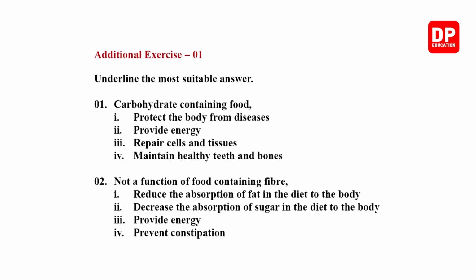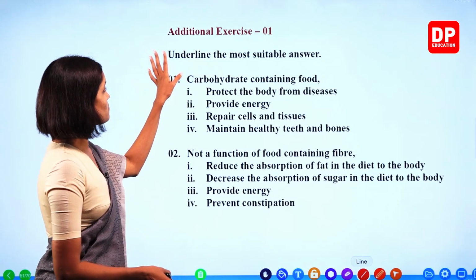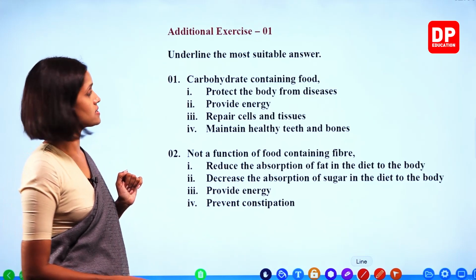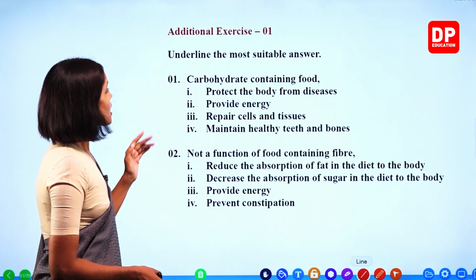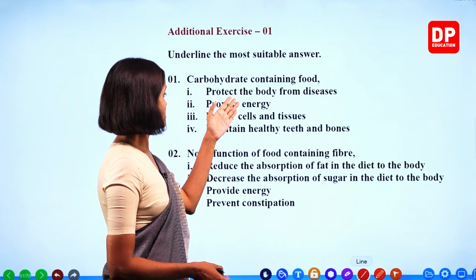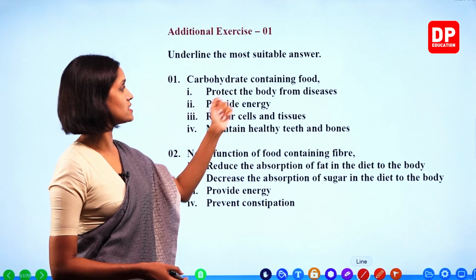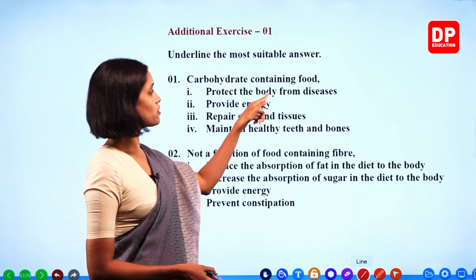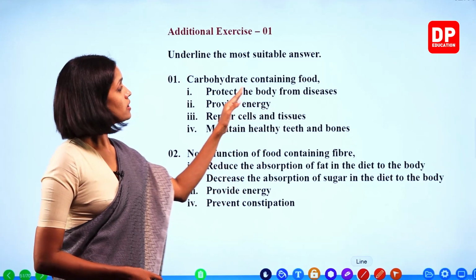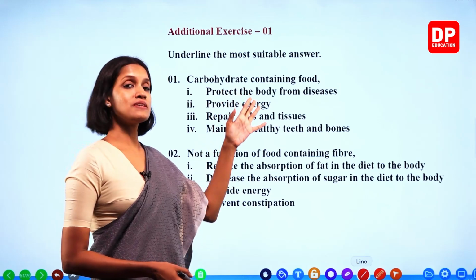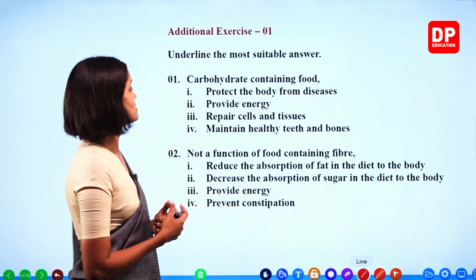Right, children? Okay. So exercise number 1, underline the most suitable answer. Number 1, carbohydrate containing food. You have to select what is the suitable one, right? Carbohydrate containing food protect the body from diseases. No. The body is protected from diseases mainly by vitamins and minerals.